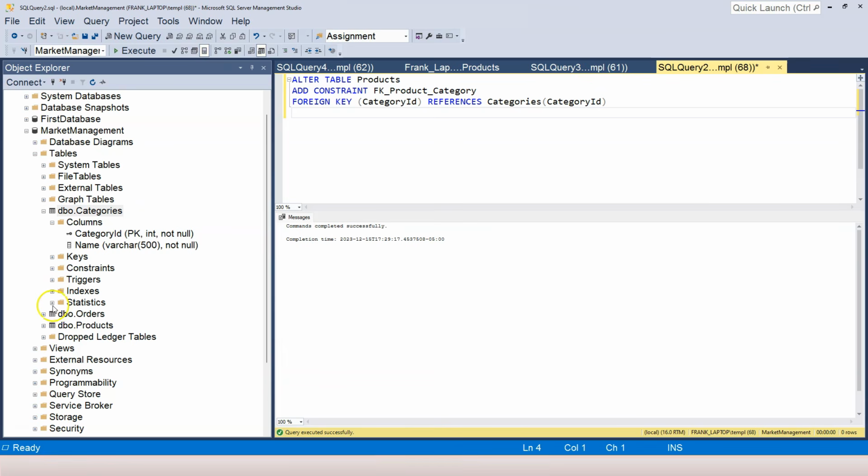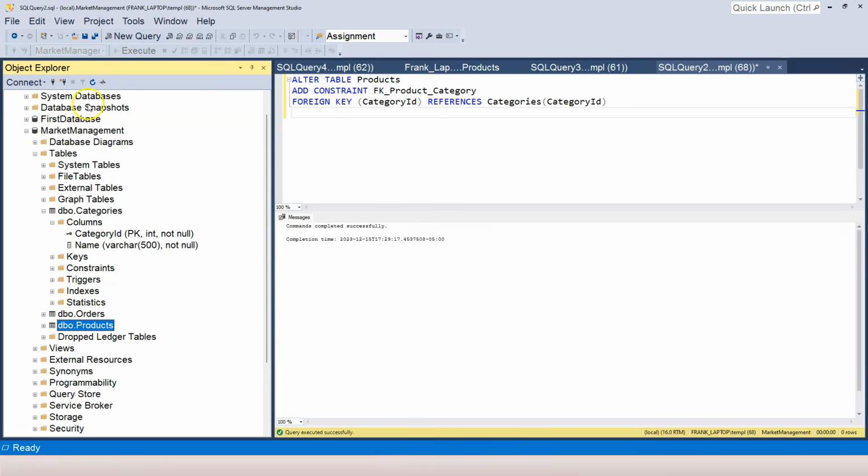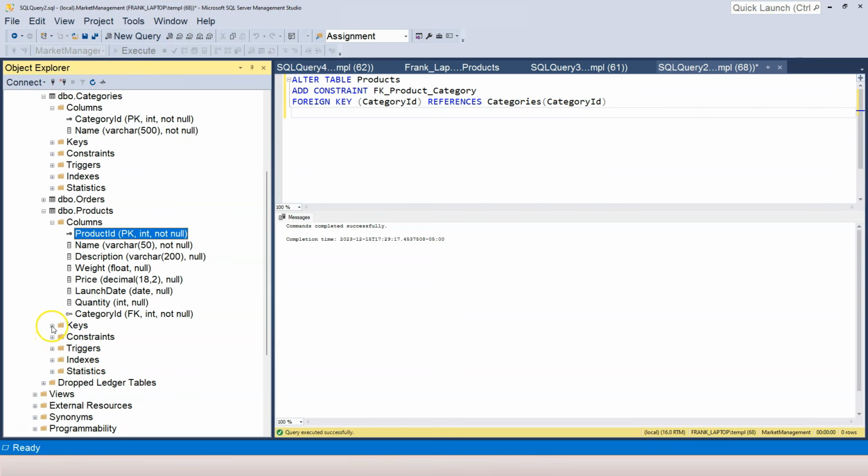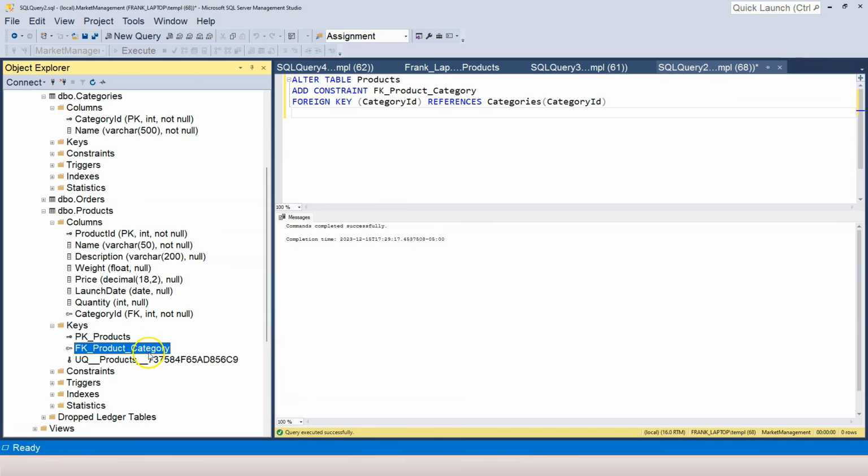Now, if I use the UI here, let's open up here and refresh the columns. You can see FK is added to the category ID, and the little key here is added. This key is not solid. Only the primary key here is solid. And under the keys folder, I have a FK product to category. So the name is pretty meaningful. That means we are pointing from product to category.